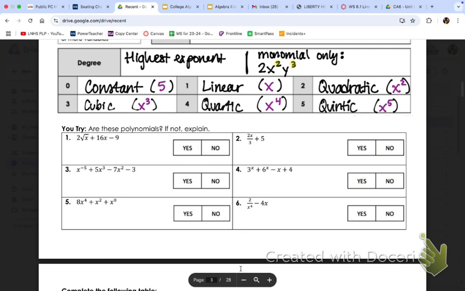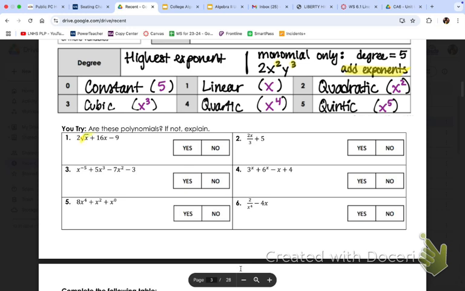You have x squared and y to the third. That's weird. So you actually have to add these up. So the degree here is actually 5 because you add the exponents on a monomial only. So you would tell me that the degree of that one is 5. That does not happen if it's just like x to the 4th. You would just tell me it's a degree of 4.